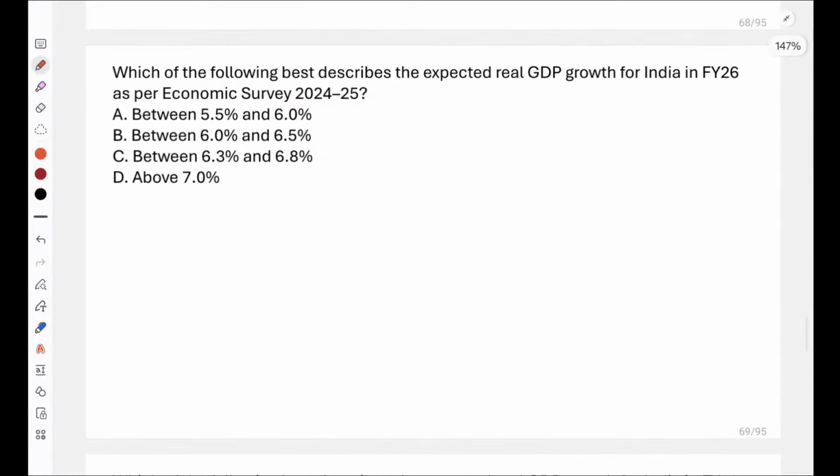Now please answer the next question that says, which of the following best describes the expected real GDP growth for India in financial year 2026 as per Economic Survey 2024-2025?